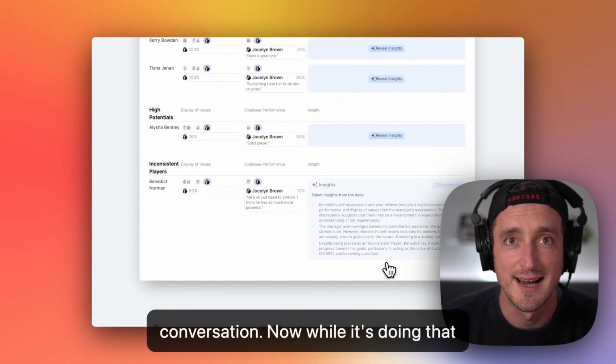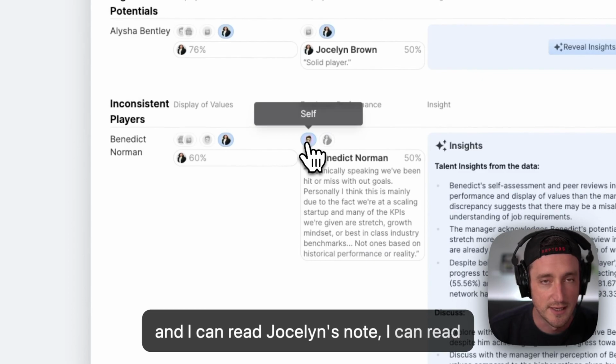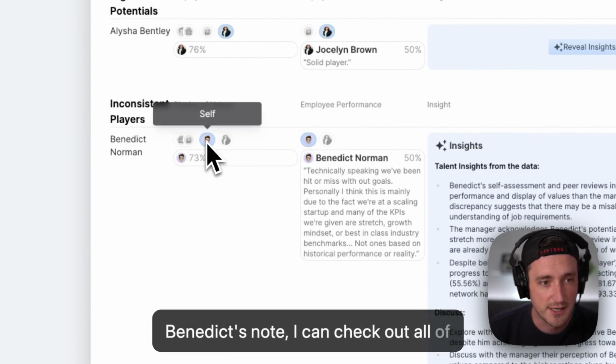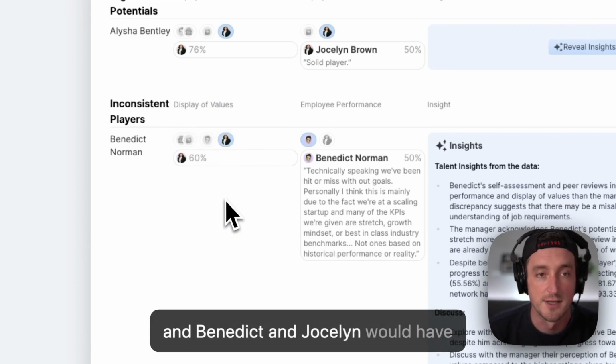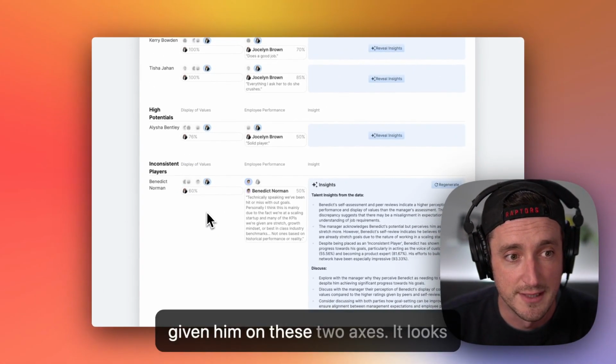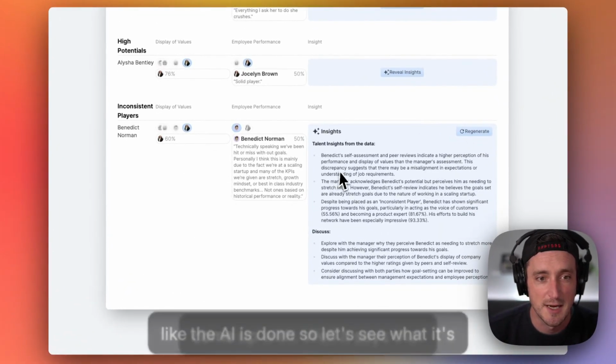Now, while it's doing that, and while it's thinking, I can go through and read Jocelyn's note, read Benedict's note, and check out all of the various scores that maybe Piers and Benedict and Jocelyn would have given him on these two axes. It looks like the AI is done, so let's see what it's come up with.